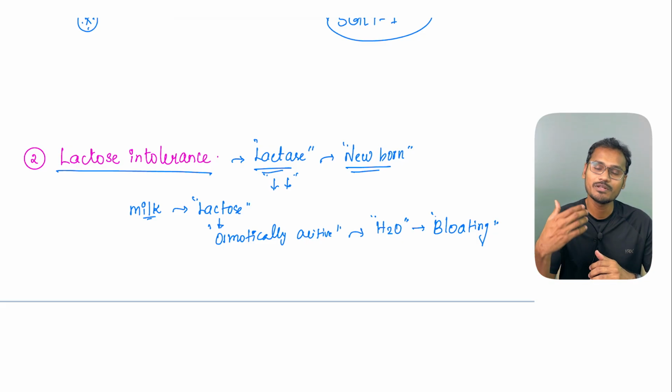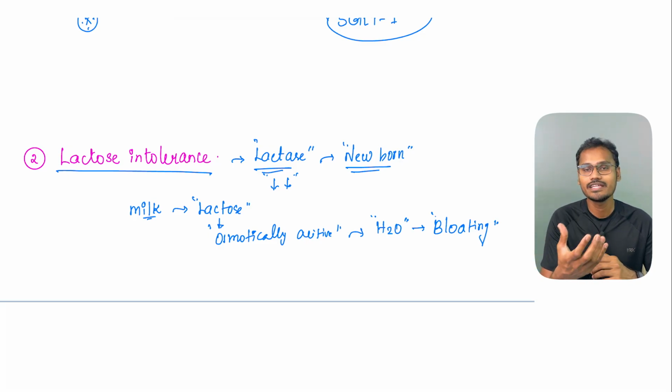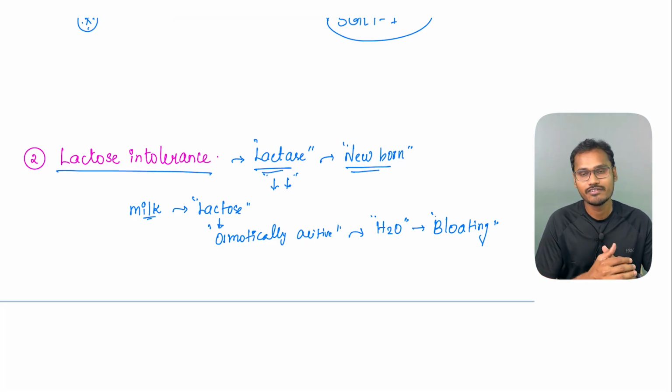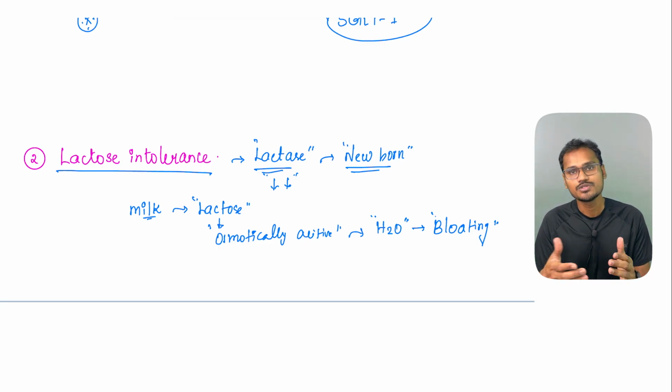For example, people who love ice cream will find it really difficult to give it up. So, there are other treatments also, like artificially available lactase, but the best treatment is to avoid those substances or take lactose free substances. Nowadays we are getting lactose free milk, lactose free ice creams and so on. So, that can be taken.